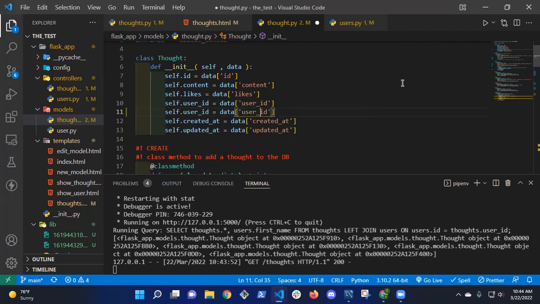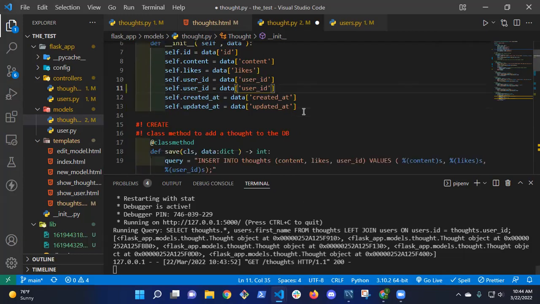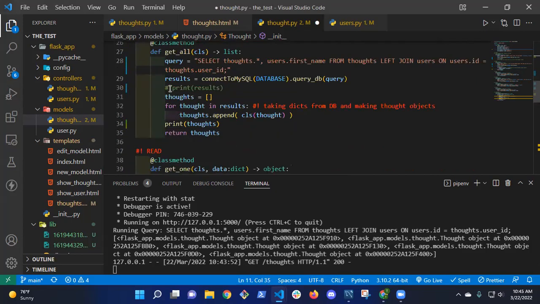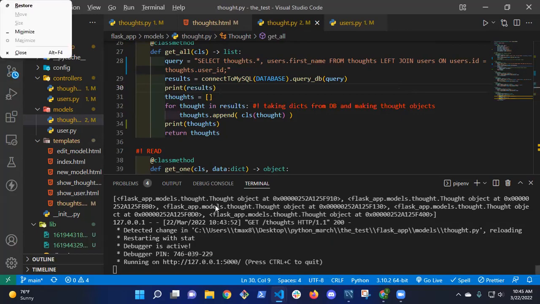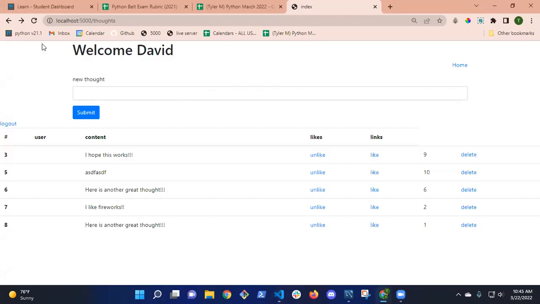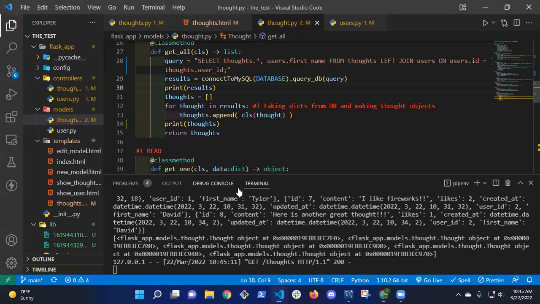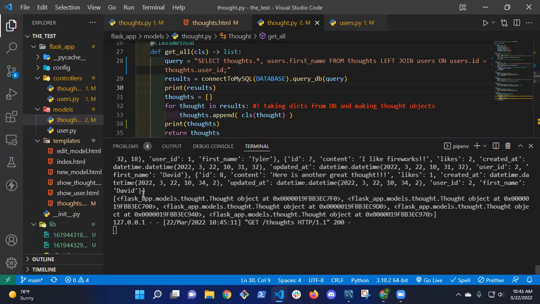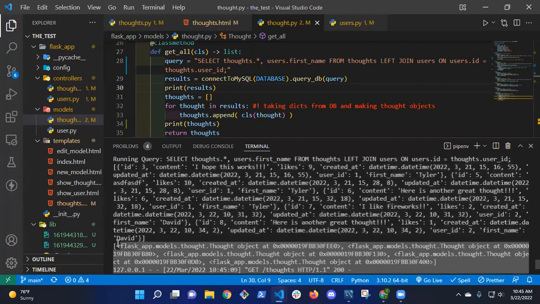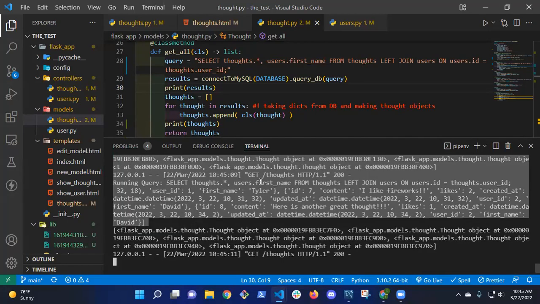Well, no, so it's coming back from my database. But this is when I make my thought object. So I'm getting it back from the database. Let me uncomment this again. And let me refresh. Okay, so now if I refresh it, what I'm getting back from my database is a list of dictionaries.